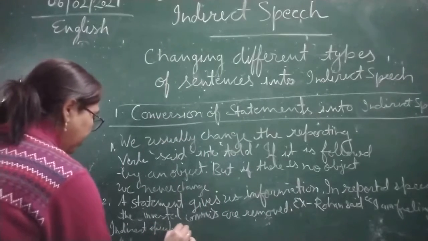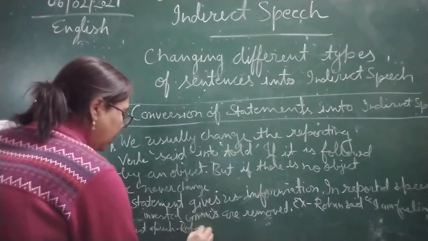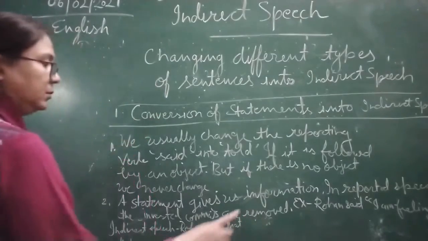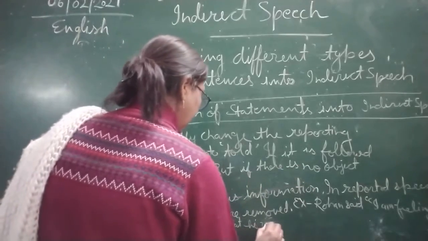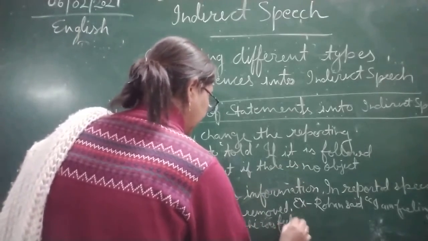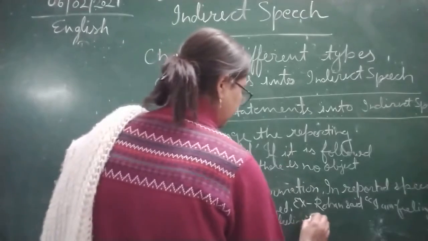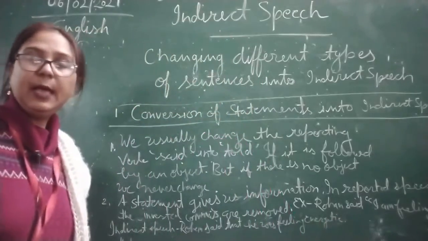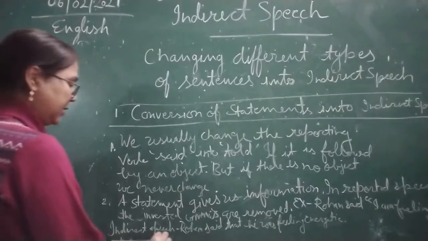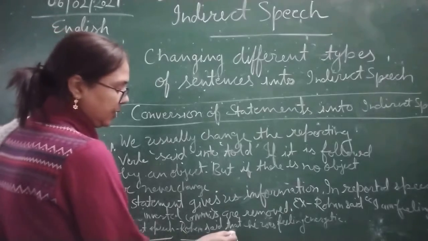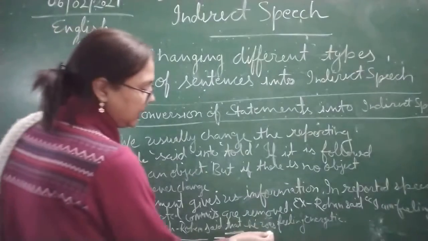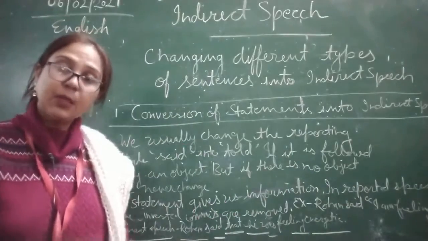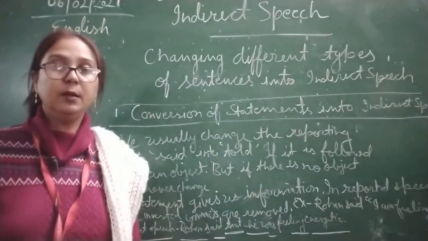Only and only we have to remove the comma after Rohan said, and write that he was feeling energetic. Now full stop, and the statement is complete. In indirect speech, what will we do? Rohan said that, we are using that over here, he was feeling energetic. So children, this way we can write in the indirect speech.